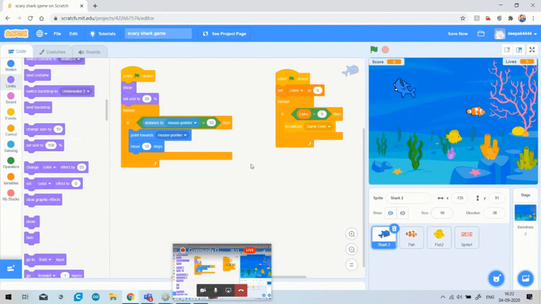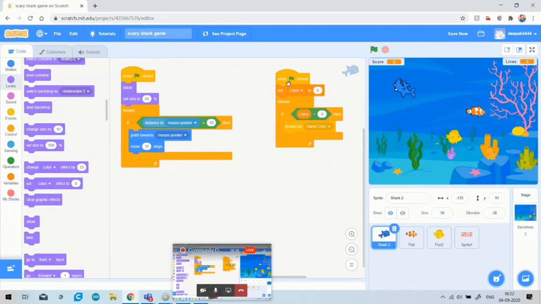Okay, fine. I think you have all understood the concept here, what I have done. When the flag is clicked, it will show. Then I set the size to 50%, and forever, if distance to mouse pointer is greater than 10, meaning I have chosen some distance, then as soon as it is greater than 10, this shark will point towards my mouse pointer and then move 10 steps.